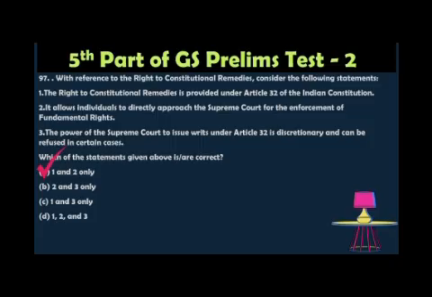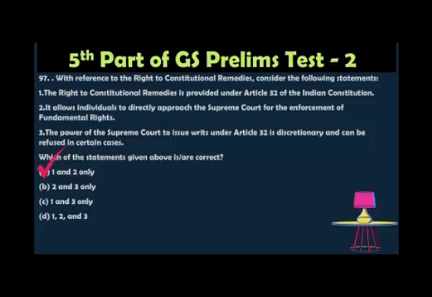Yes, of course, Article 32 provides a right to constitutional remedy that empowers a citizen to approach the Supreme Court to enforce the fundamental right all over India. Article 32 provides the writs, that is quo warranto, mandamus, prohibition, certiorari, and also habeas corpus.